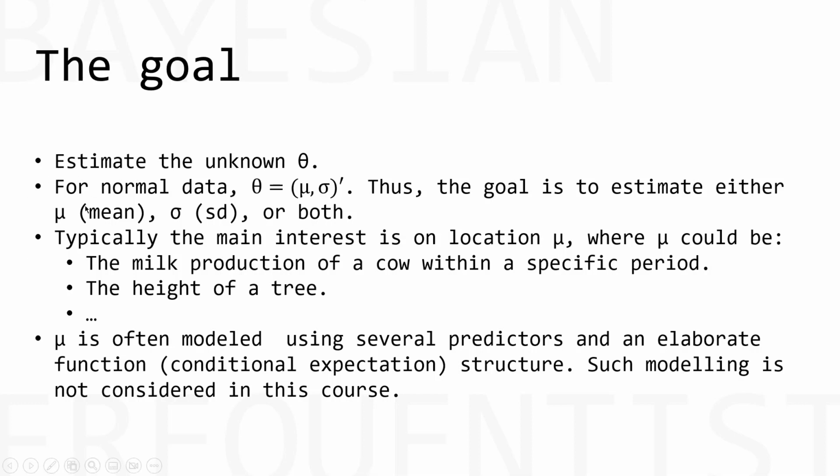We will focus on the unknown parameter mu, which is the location or the mean. And Bayesians consider this mu as unknown but random. And frequentists consider this mu as unknown but fixed. So what is this difference?